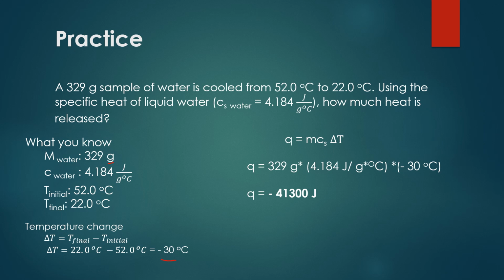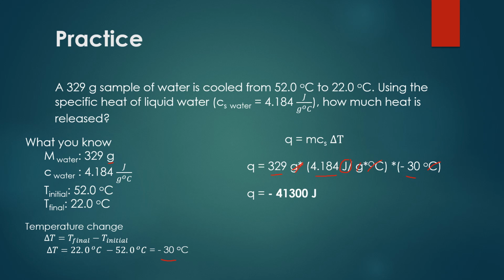Now let's plug those values into our heat equation. So we have our mass in grams multiplied by our specific heat multiplied by our change in temp. Notice when we do this, our grams are canceling, and so are our degrees Celsius. The only units left now are going to be J for joules.